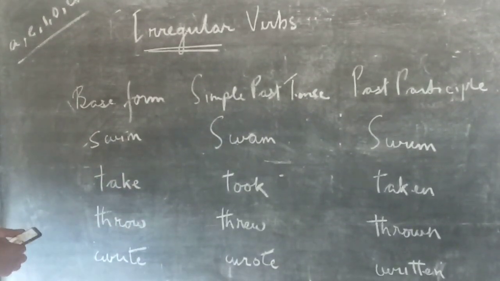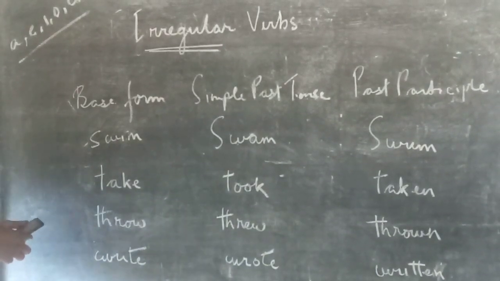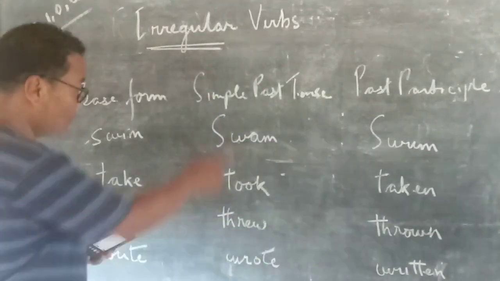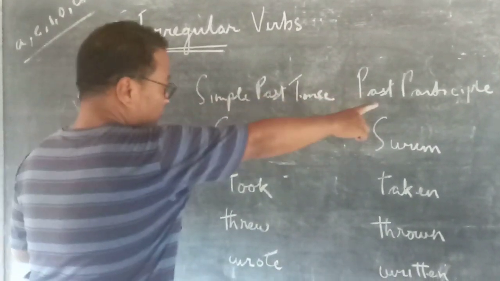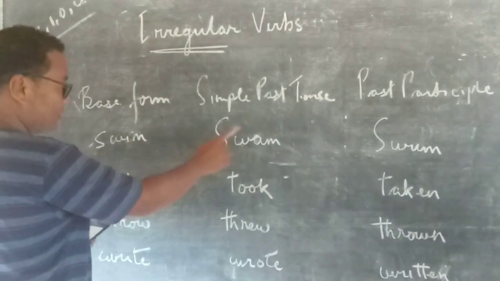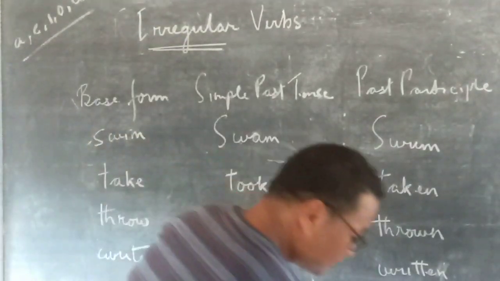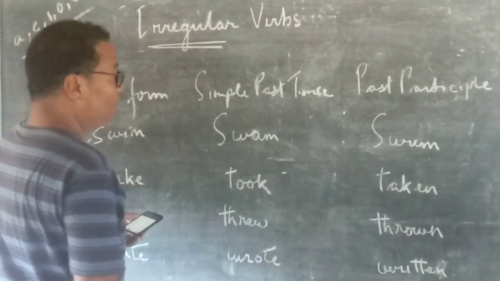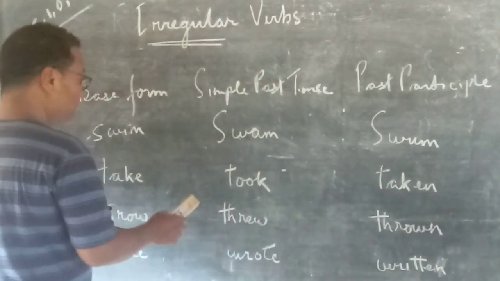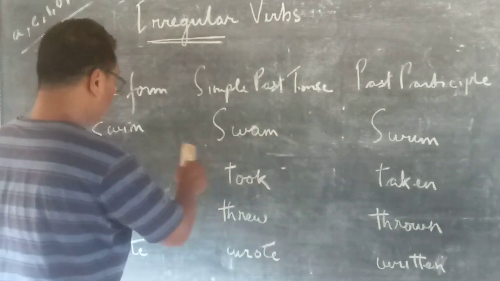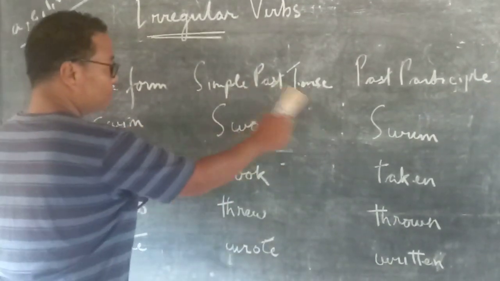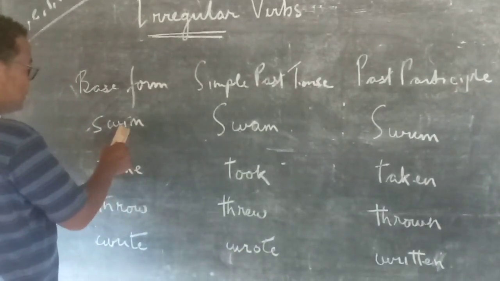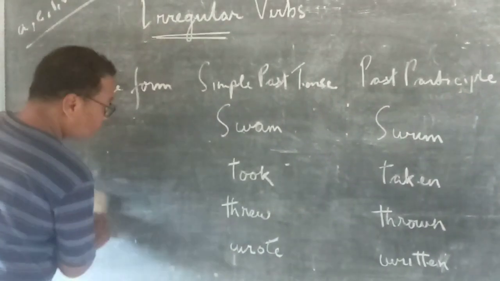And then sometimes the simple past tense and the past participle form of the irregular verb will be the same. Some of the irregular verbs have the past tense form and the past participle form the same, but the base form will be different in some cases. I'll give you some examples.